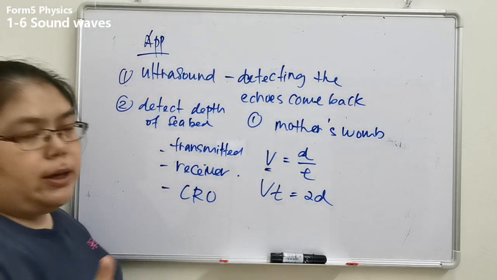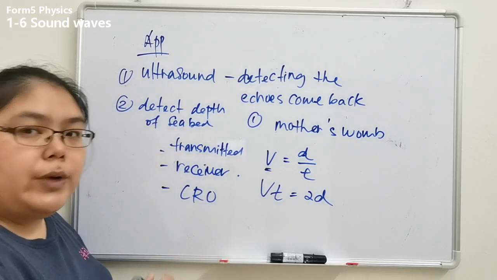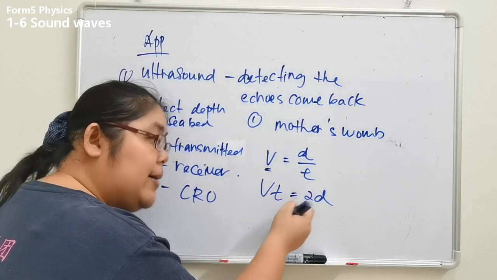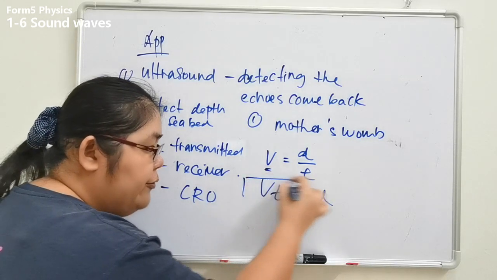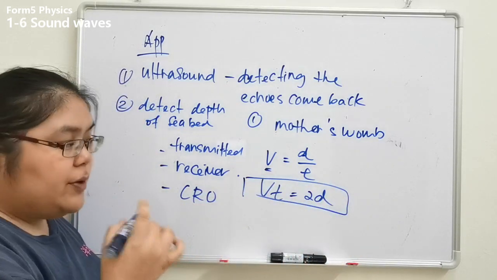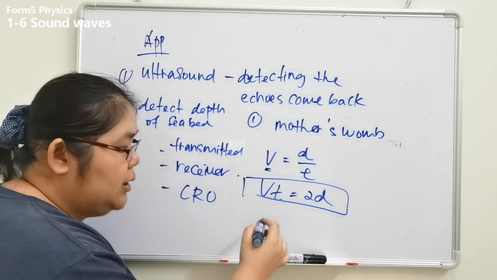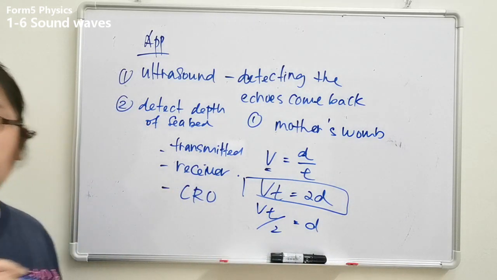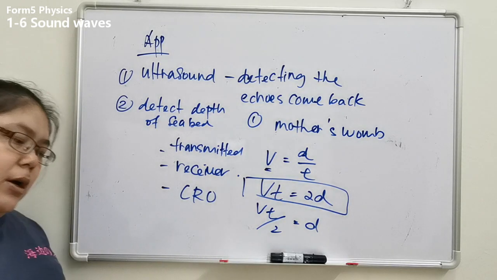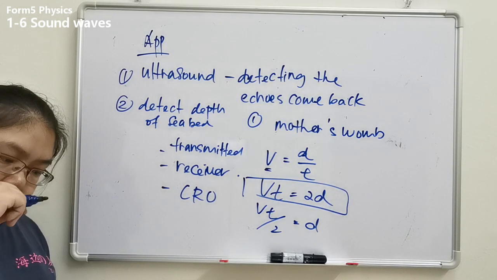Everything we take is two-way: speed is already two-way, time taken is two-way, but the depth you need to times 2. So finally, if the question asks what the depth is, you need to take vt over 2. That is the depth of the seabed.